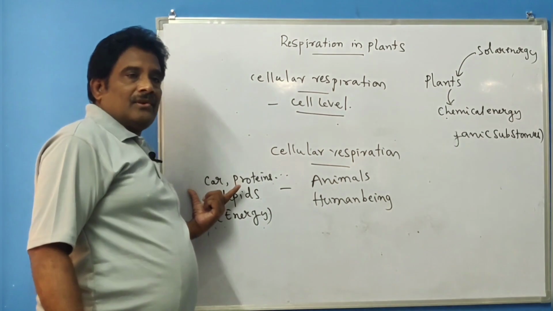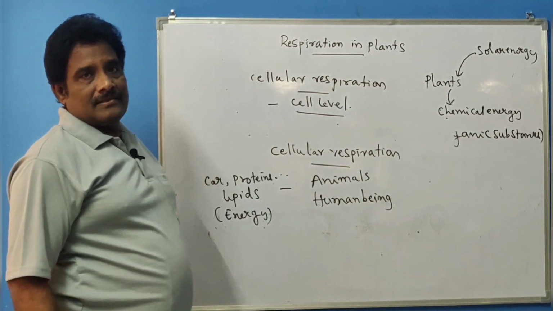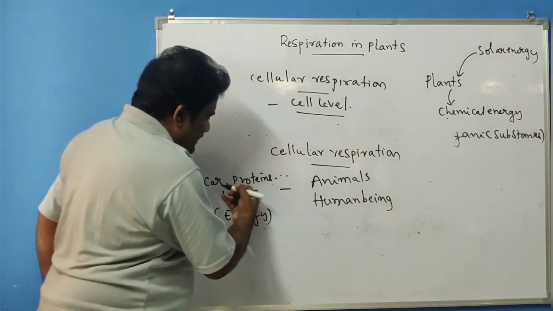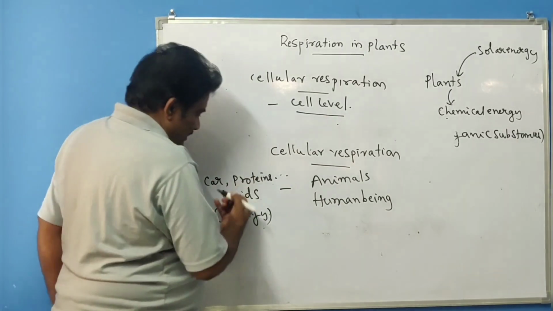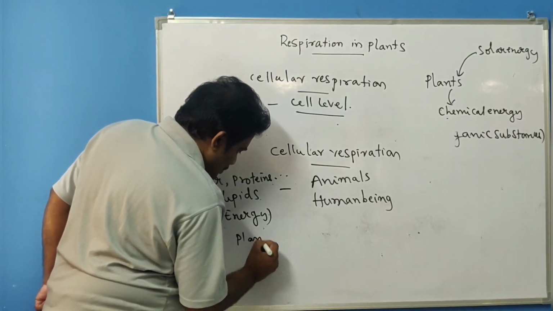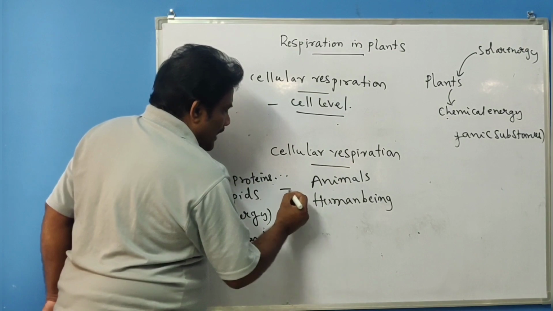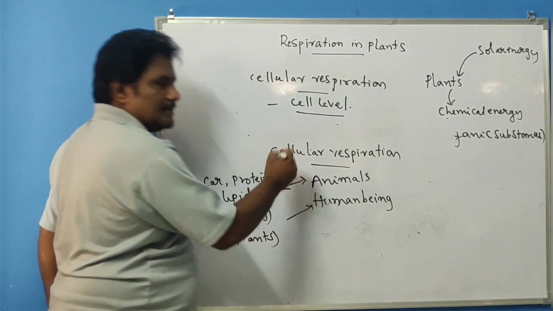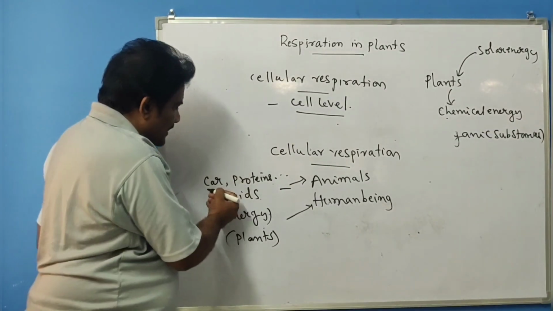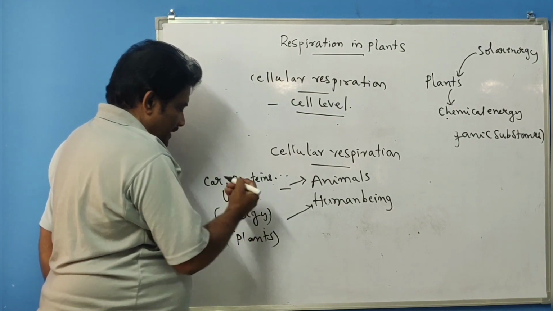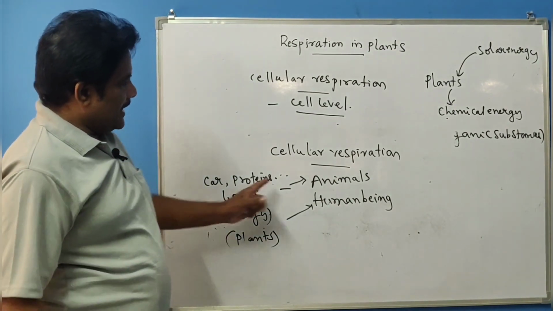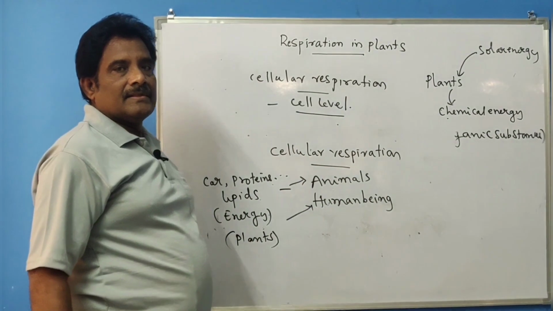They take the food that is synthesized by the plants. So flow of energy takes place from plants to animals and human beings. The energy that is stored in carbohydrates and lipids is transferred to animals and human beings.